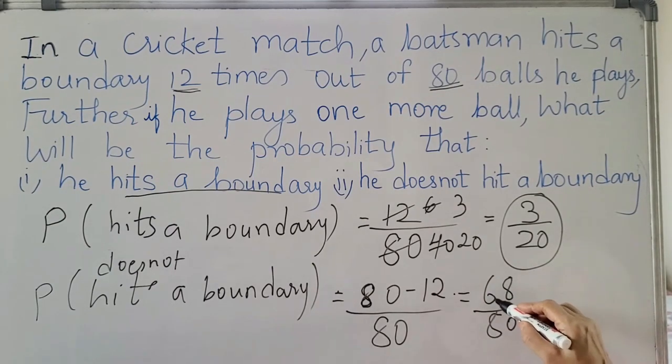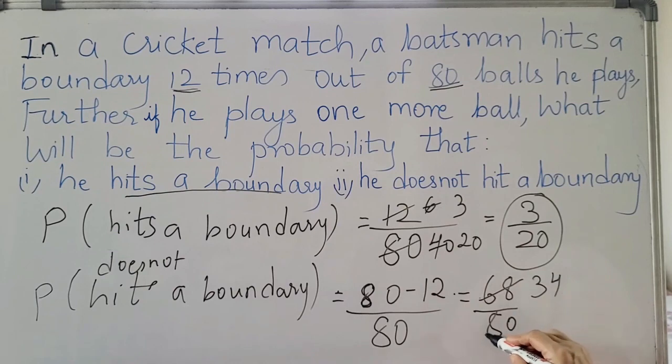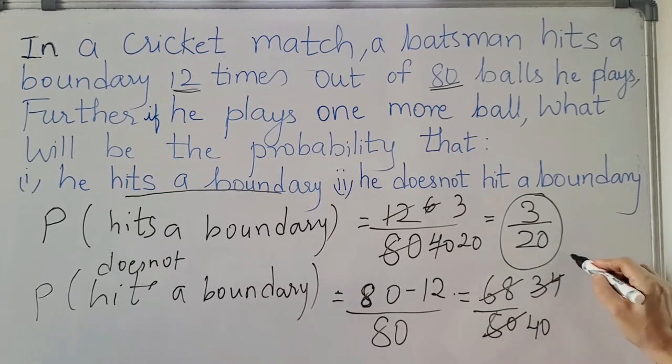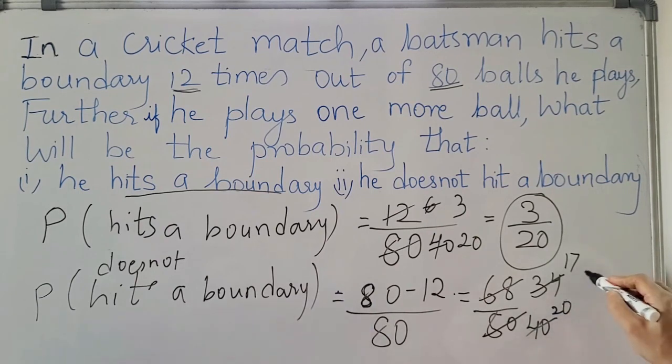You can do further calculation by cancellation. 34 2s are 68, 2 40s are 80. Further 17 2s are 34 and 2 20s are 40. So the answer is 17 by 20.